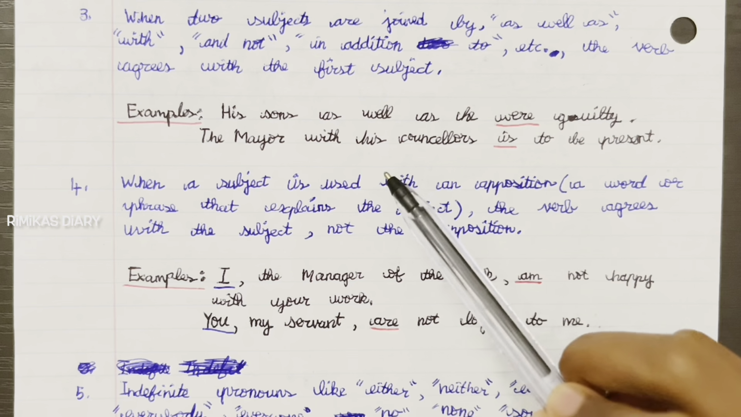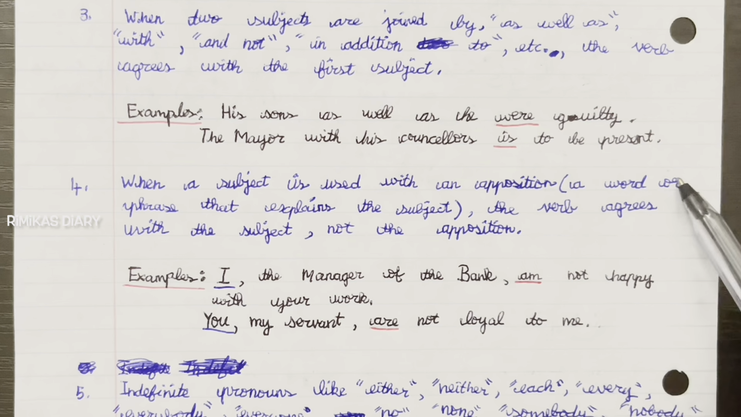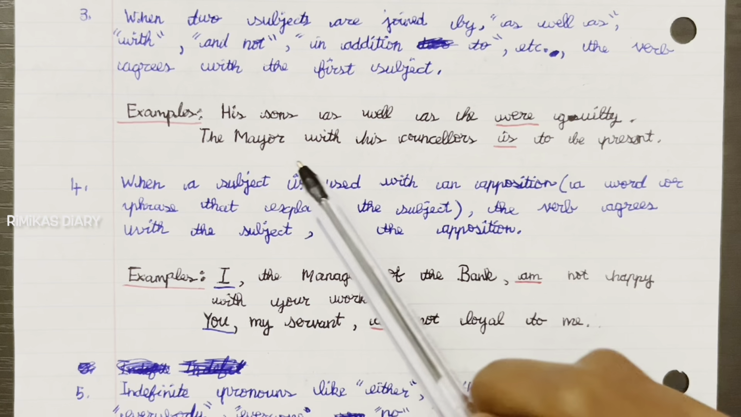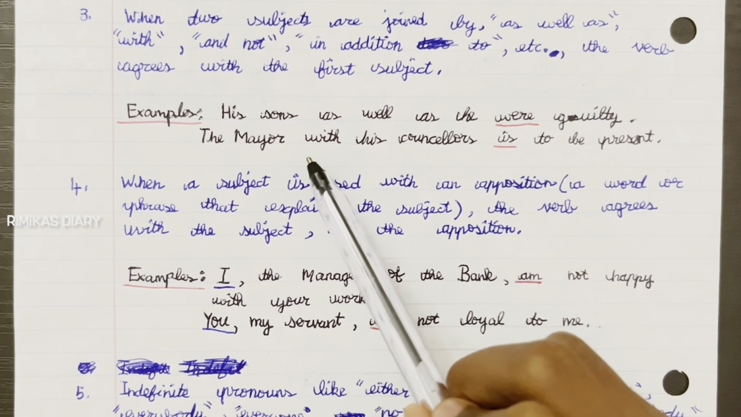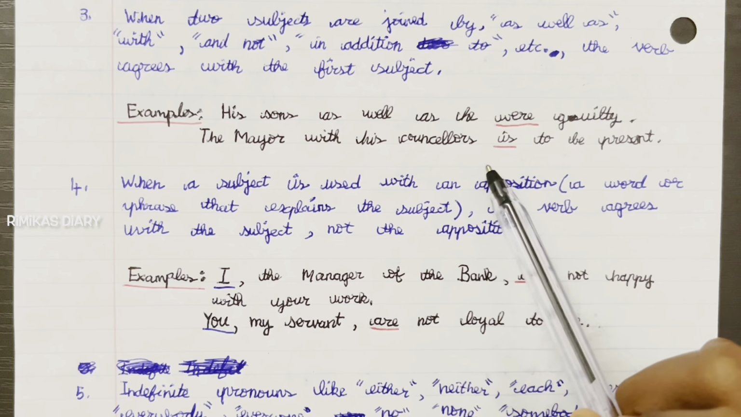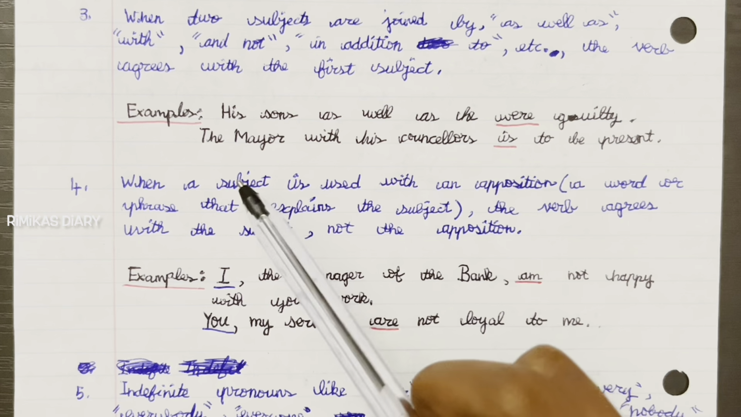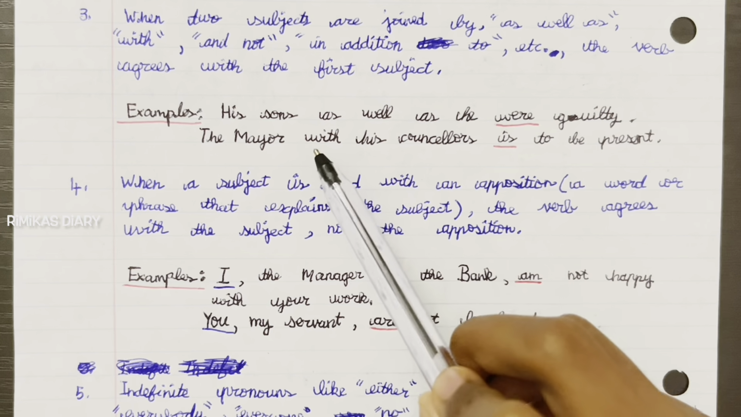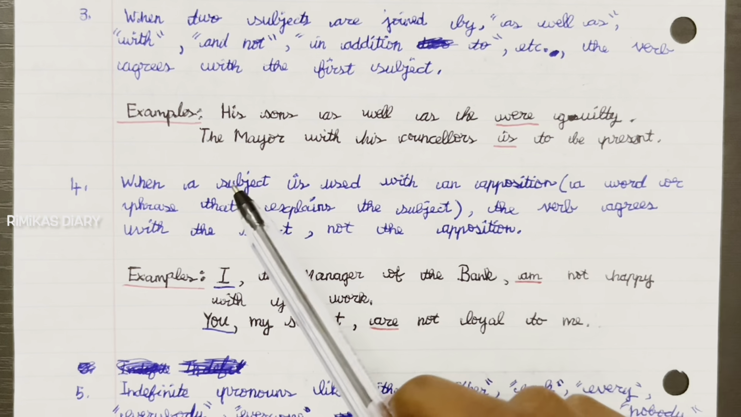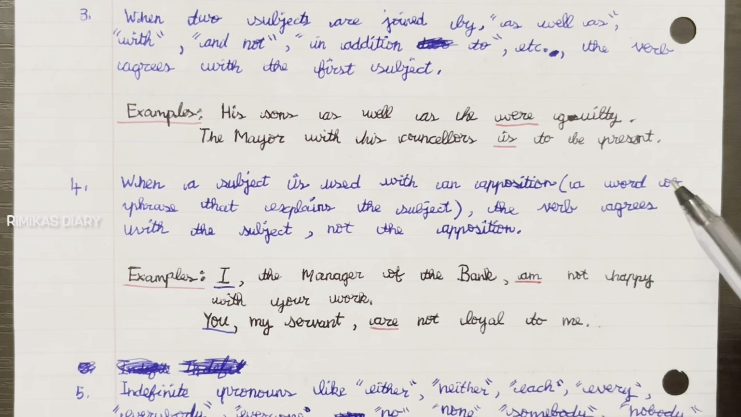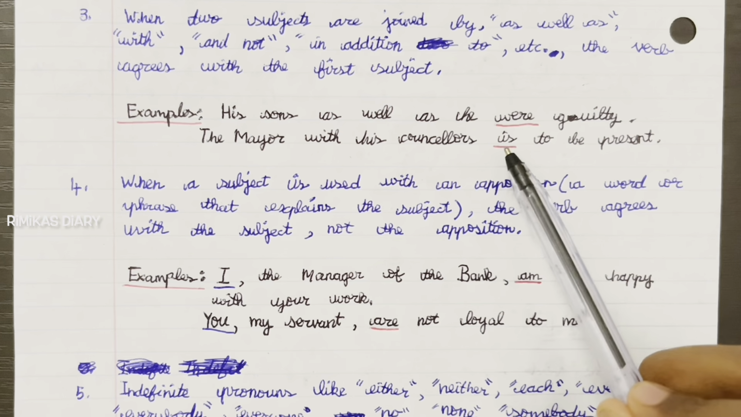Next, the mayor with his counselors is to be present. So here there are two subjects, the mayor and his counselors. Those are the two subjects. And these two subjects are connected by the word with. So we have to look at the first subject, the mayor. The mayor is singular, so I'm using a singular verb, is.